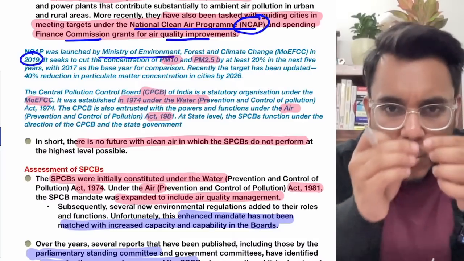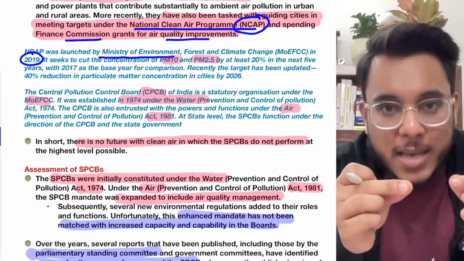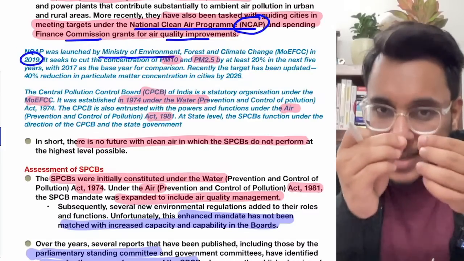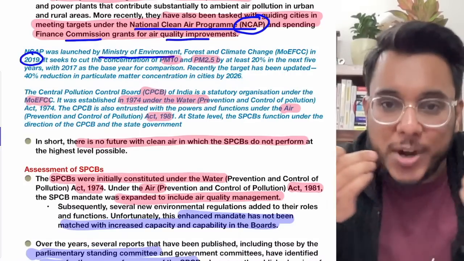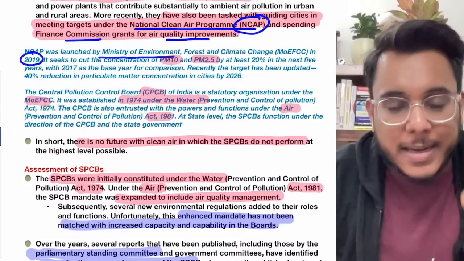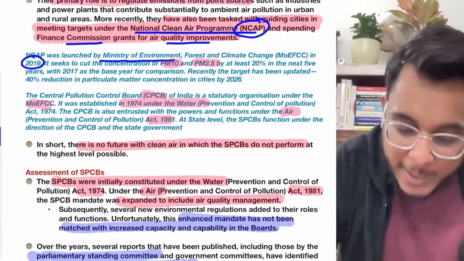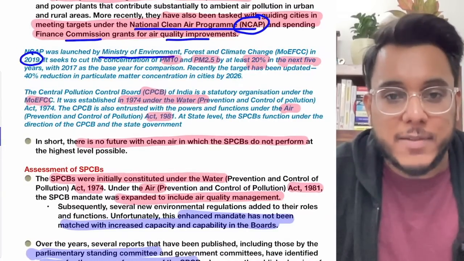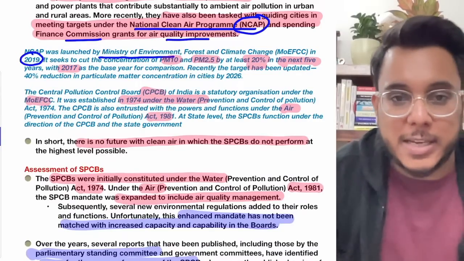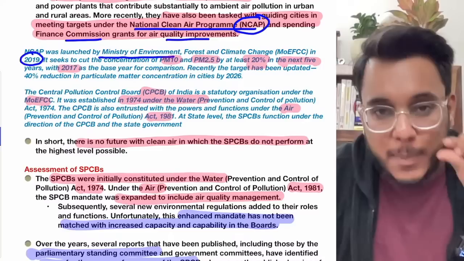PM10 is very fine particulate matter whose diameter is less than 10 microns, and PM2.5 is particulate matter whose diameter is less than 2.5 microns. This PM10 and PM2.5 in the environment is to be reduced by 20% in the next 5 years, with 2017 as the baseline. So 2017 will be taken as the baseline on which the comparison will be made.